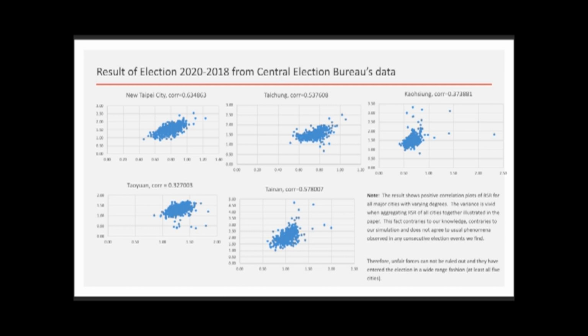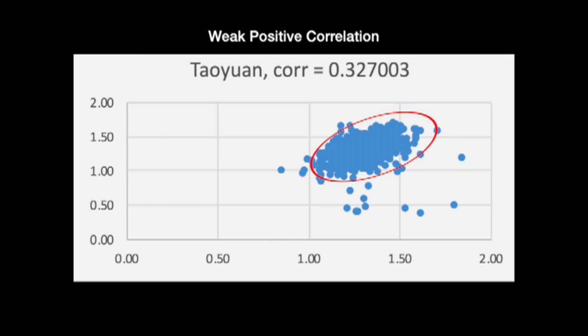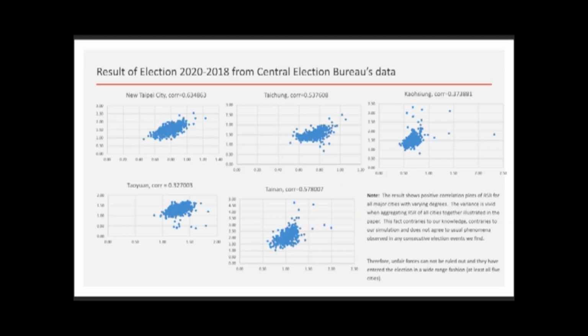Now, notice Tainan and Taoyuan. Tainan does in fact have areas that are left of 1, which means that there was ballot theft in Tainan. However, in Taoyuan, we can see that the vast majority of the areas are above 1, which is completely different from all the other cities.